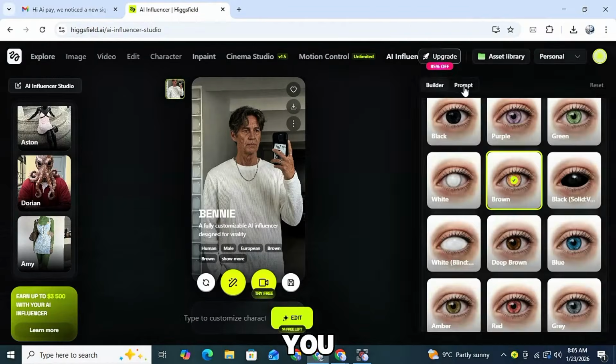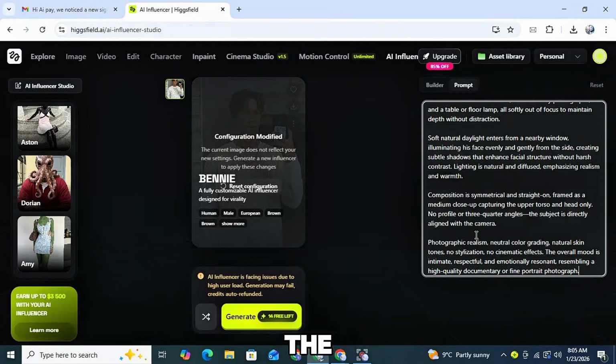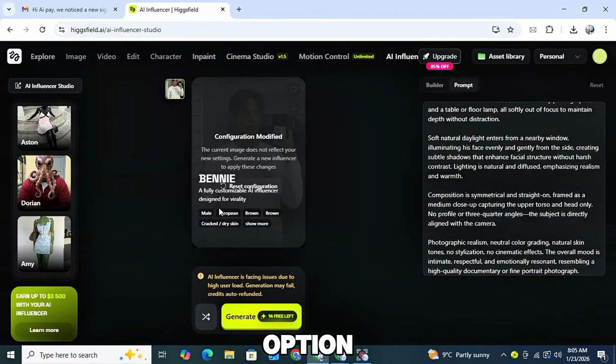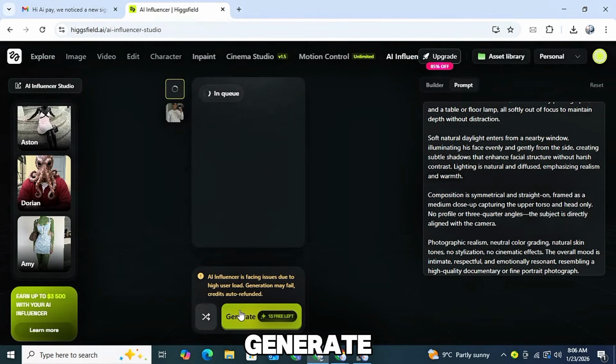Now, I will show you how to make a fully customized AI influencer character by pasting the prompt we generated earlier. If you want to create your own influencer using a prompt, first click on the prompt option. Then paste the prompt that ChatGPT generated for you. The simple settings we added earlier will appear on the screen. You need to delete these. After that, click the Generate button, and the AI influencer will be created according to your prompt.